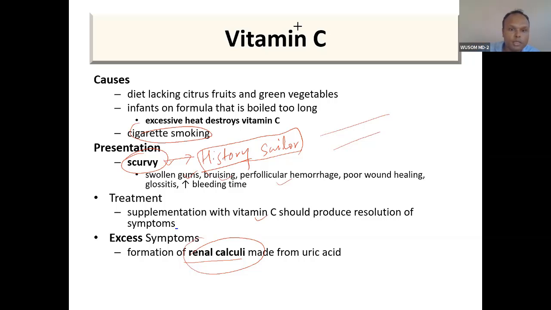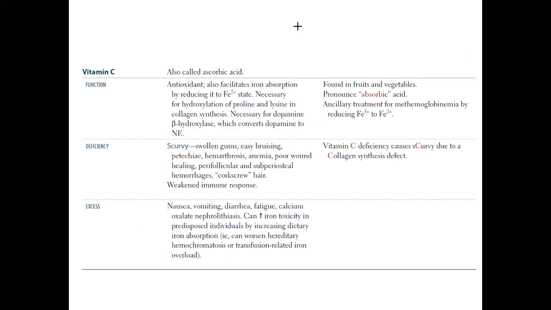Smoking causes vitamin C deficiency. Okay, infant on formula that is boiled too long, so heat kills these vitamins. That is also important. Heat kills this vitamin. Okay, a diet lacking citrus food, heat kills, smoking kills this vitamin. Remember that. So here you can say antioxidant.